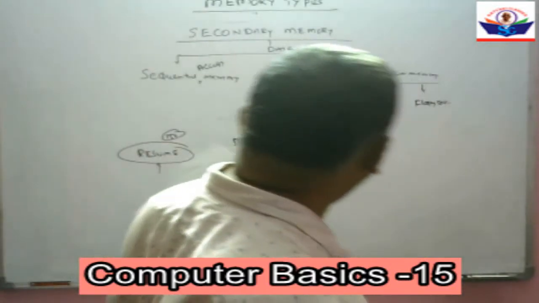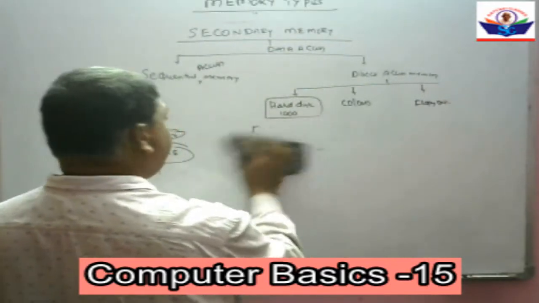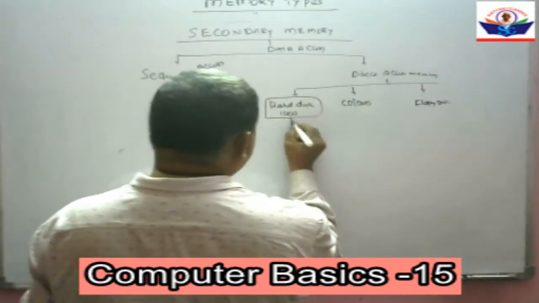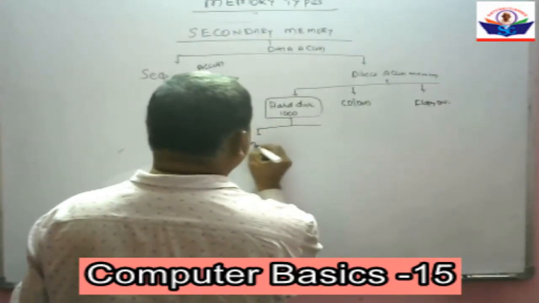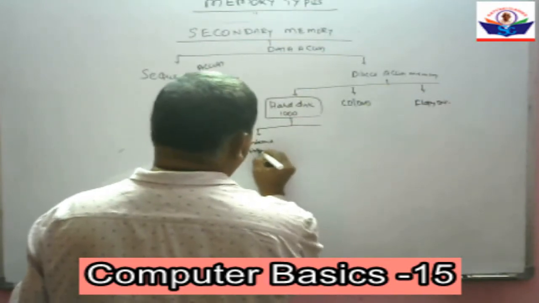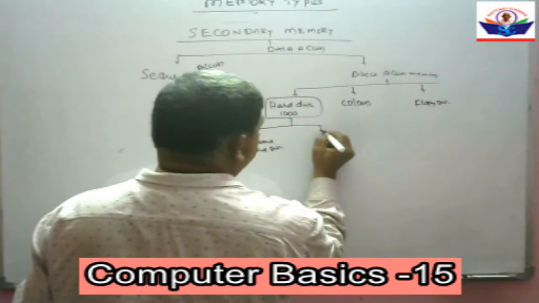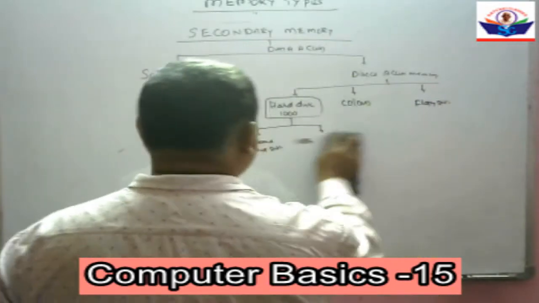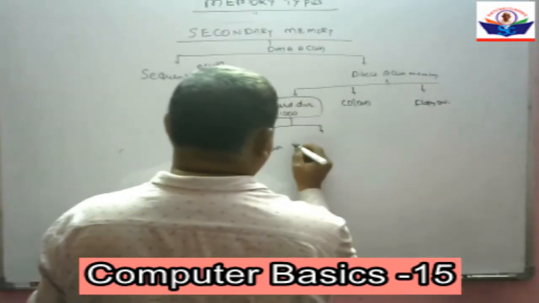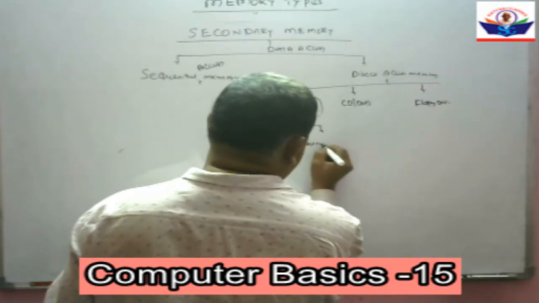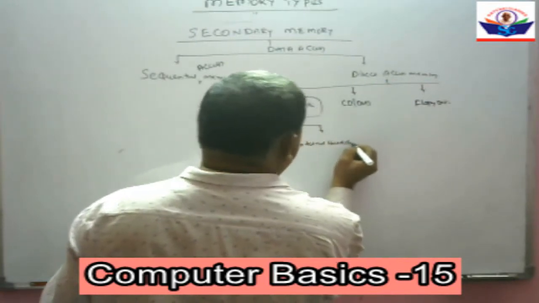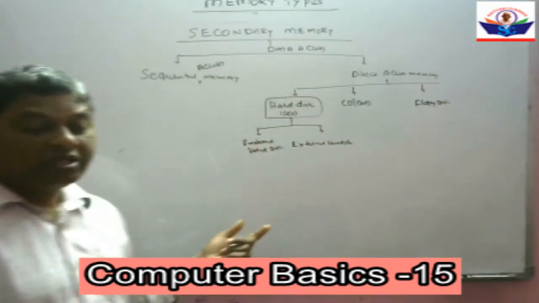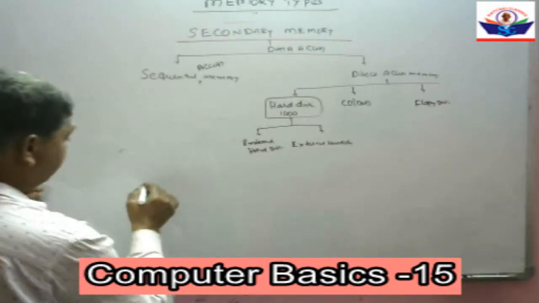CD and DVD come in the same category. CD, DVD, and floppy disk come in the same category. This hard disk may be an internal hard disk or an external hard disk. The internal hard disk is within the system unit only.